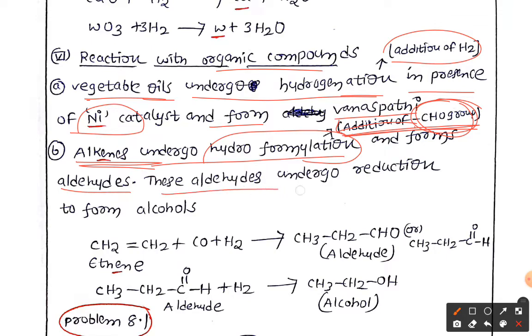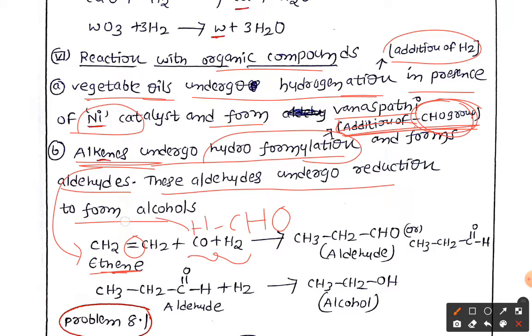So these aldehydes undergo reduction to form alcohols. Now what is the equation here? For the total, we have the alkene having the double bond. Carbon monoxide and hydrogen together give the CHO, aldehyde. One hydrogen is going here, and this group is going to attach here. So one double bond is converted to a single bond, and finally you get this, which is called an aldehyde.